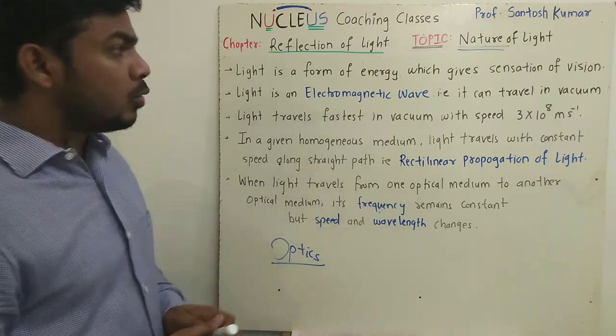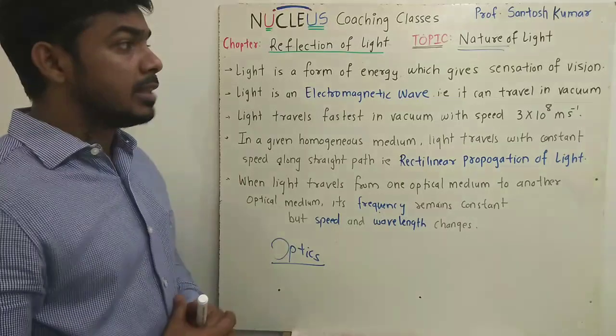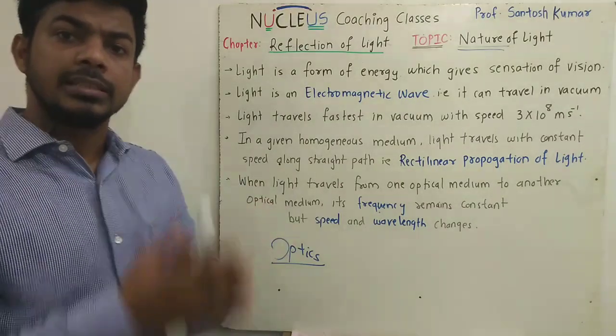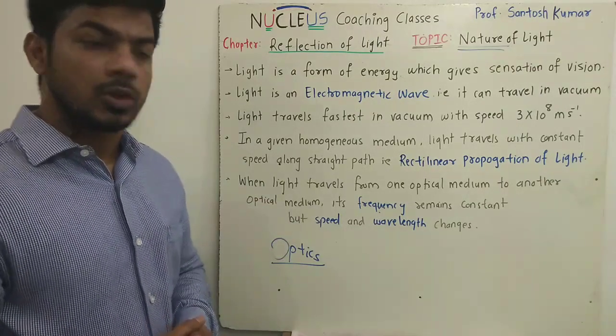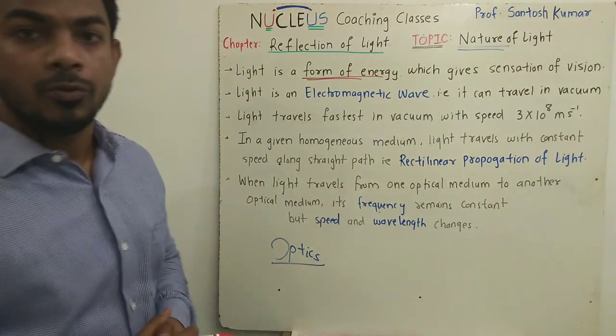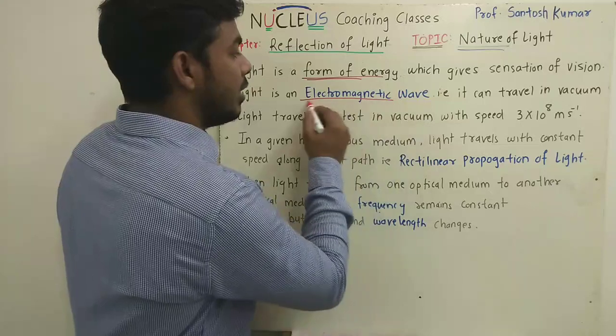So first point I am going to tell you is that light is a form of energy which gives the sensation of vision. That means it is a form of energy due to which we can see the beautiful world around us. So remember, light is a form of energy due to which we get sensation of vision. Second point is that light is an electromagnetic wave.